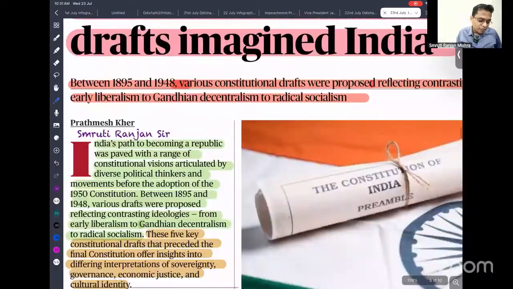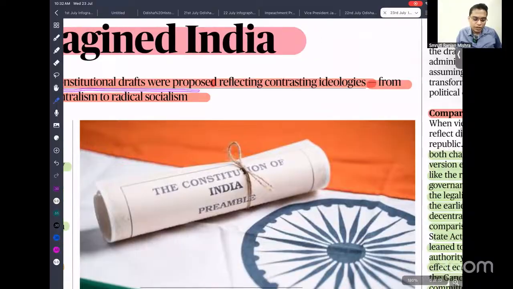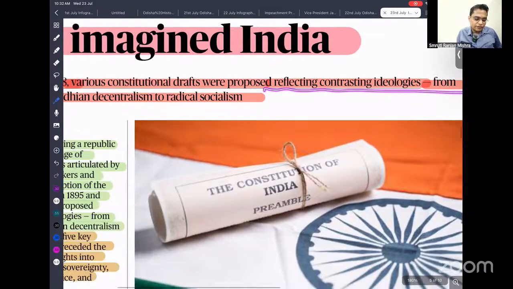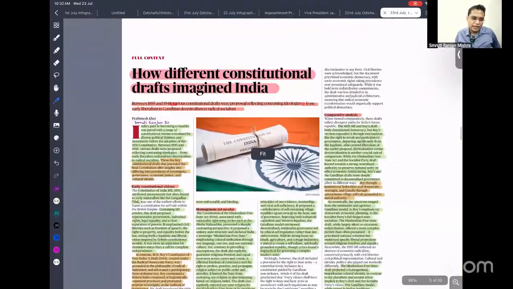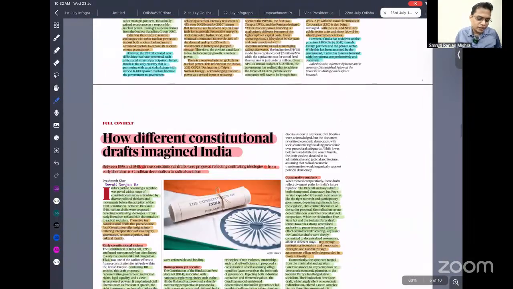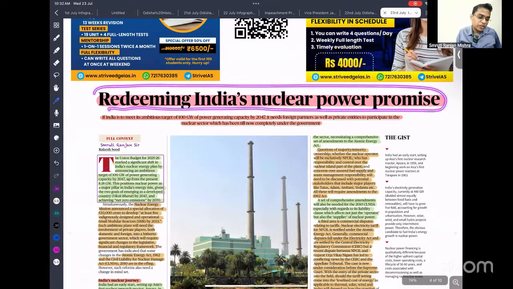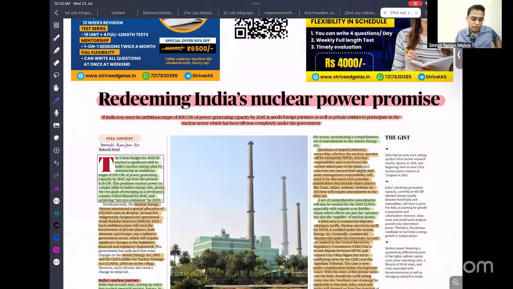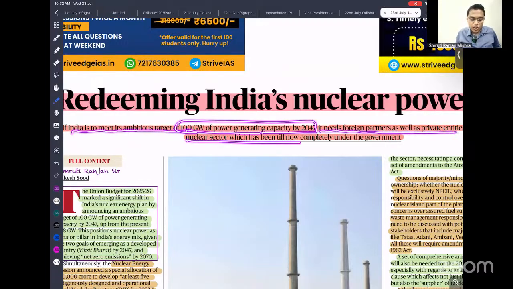Between 1895 and 1948 various constitutional drafts were proposed, reflecting contrasting ideas from early liberalism to Gandhian decentralism to radical socialism. It is a very good article, I've already highlighted it, but it is for your study, nothing to explain. So next is redeeming India's nuclear power promises, which is very important. If India needs to meet its ambitious target of 100 gigawatts of power from nuclear energy by 2047, its foreign partners as well as private partners need to act very fast.